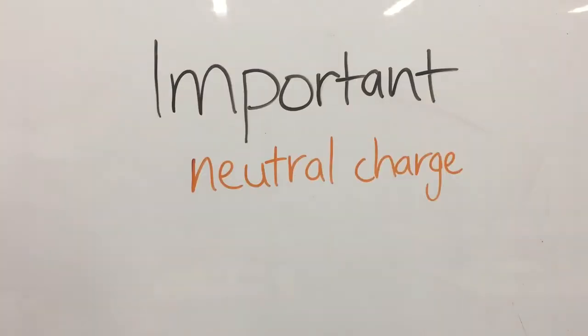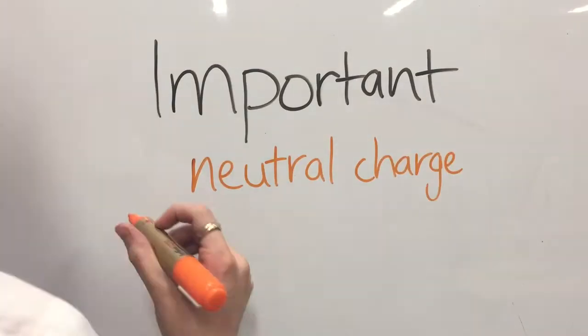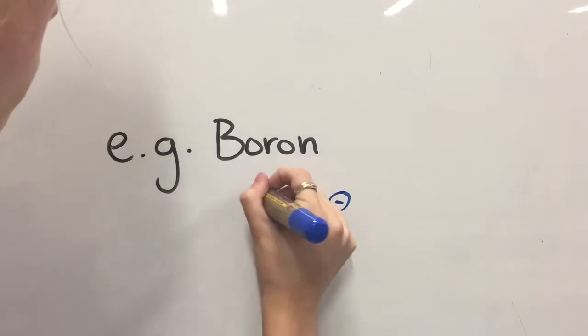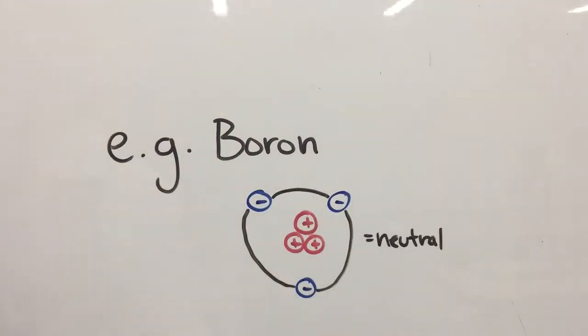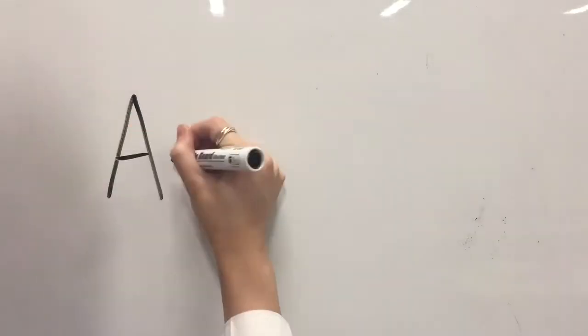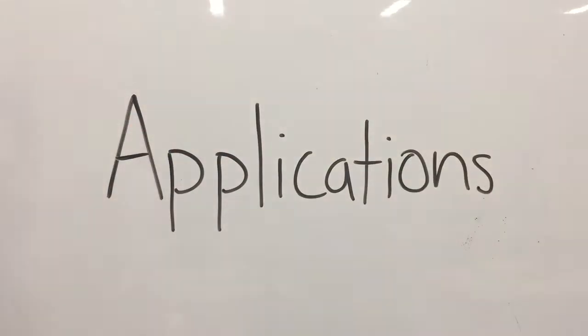It is important to understand that doped semiconductors have an overall neutral charge, as the number of overall protons and electrons remains equal. For example, the addition of boron does not make a semiconductor positively charged, as there are still the same number of protons and electrons. There are many applications of doped semiconductors.